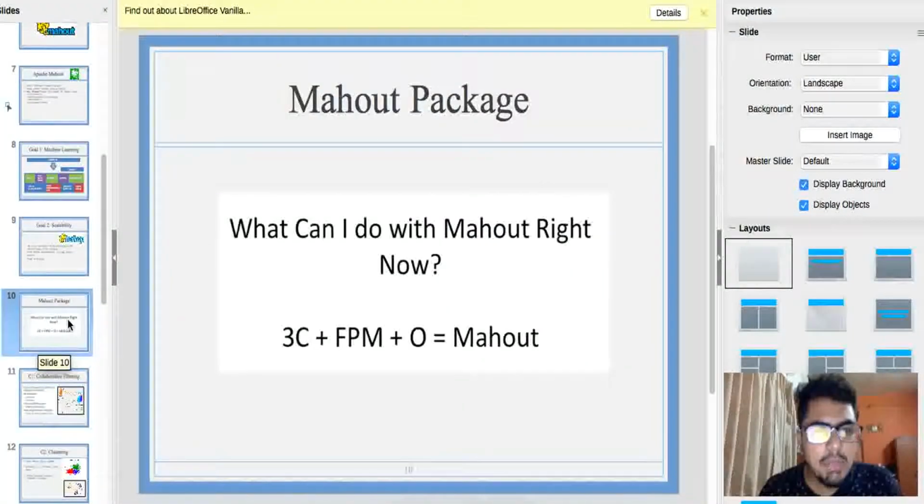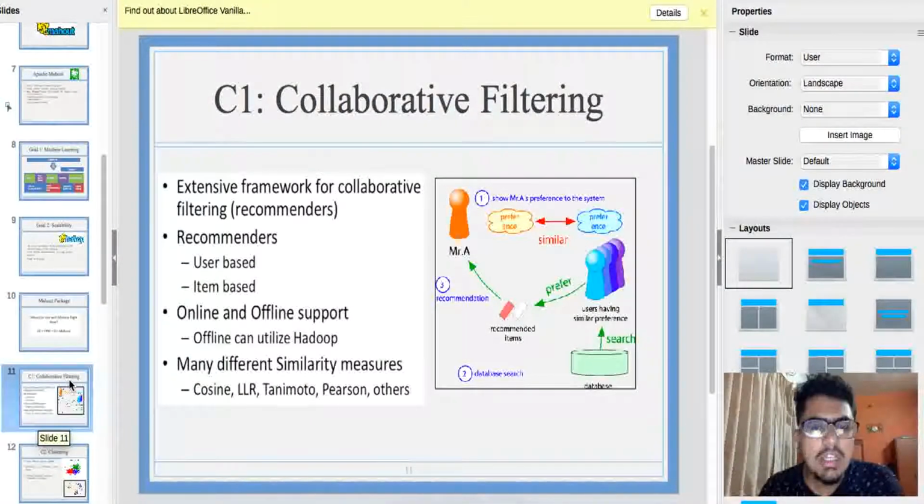So currently Mahout contains 3C plus FPM plus O. Now we'll see what this 3C plus FPM plus O means. The 3 C's include the first C, that is collaborative filtering. Collaborative filtering is an example of a recommender system. That is, whenever you buy something, it recommends to a particular user which things he or she should buy.